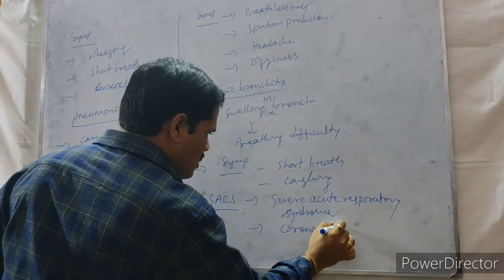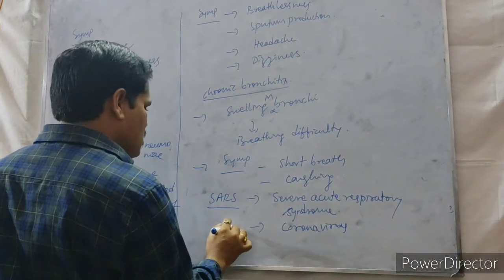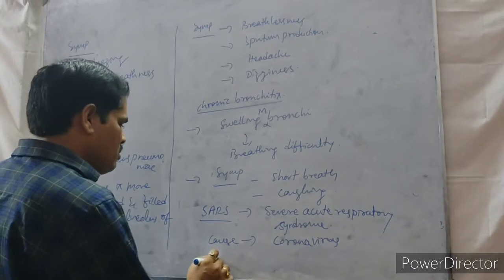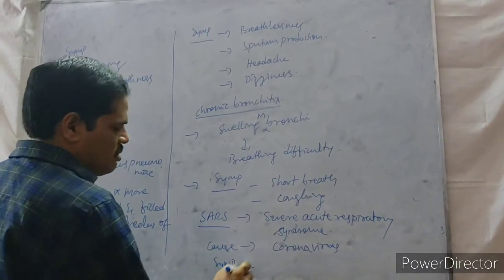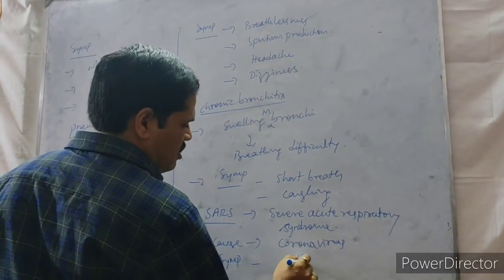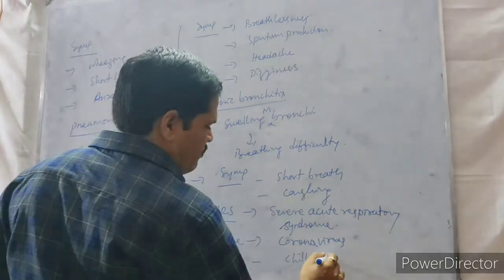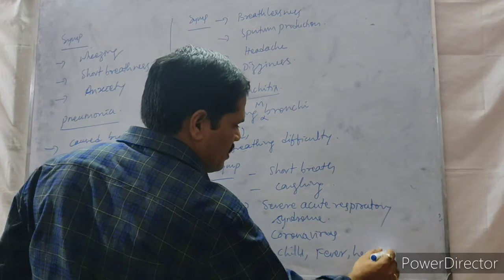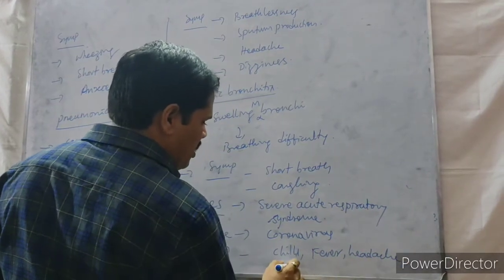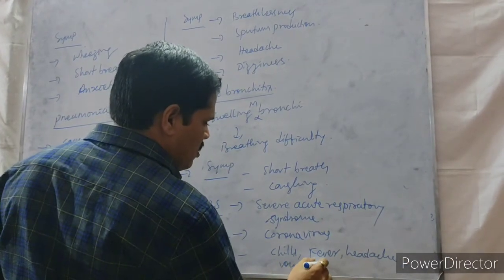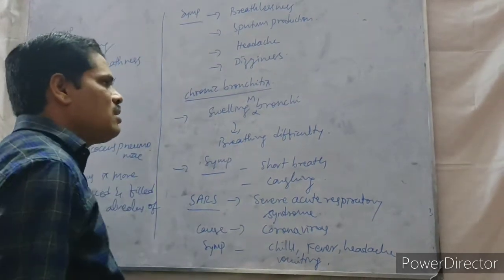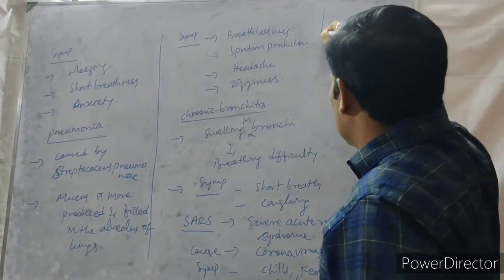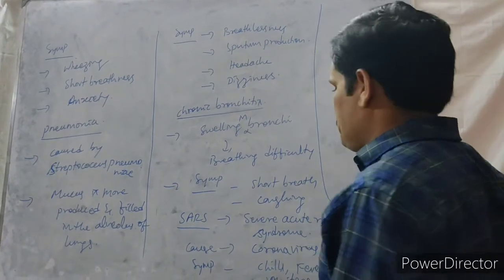What is the causative organism of this SARS disease? Coronavirus. What are the symptoms observed in the person? Symptoms are chills and also fever, headache, vomiting. All these are the symptoms observed in the SARS disease. This is also one of the respiratory disorders.